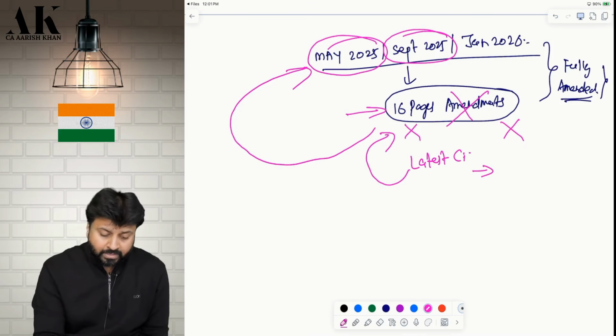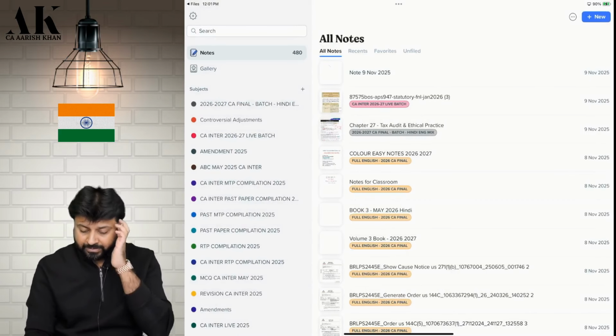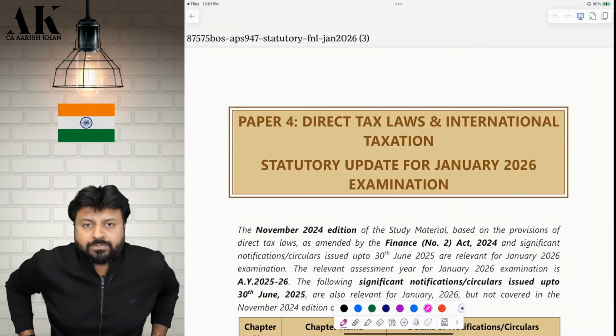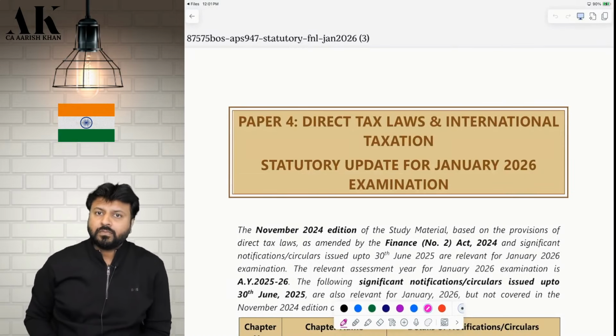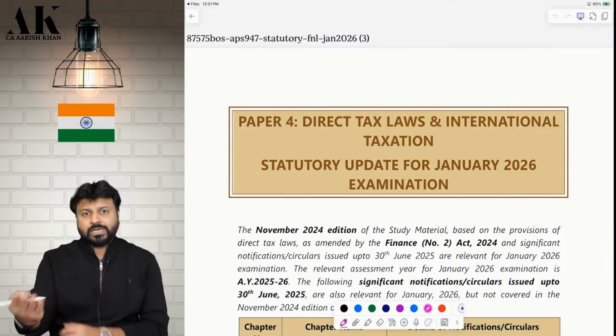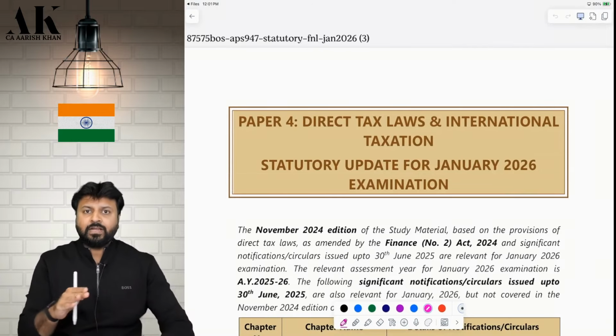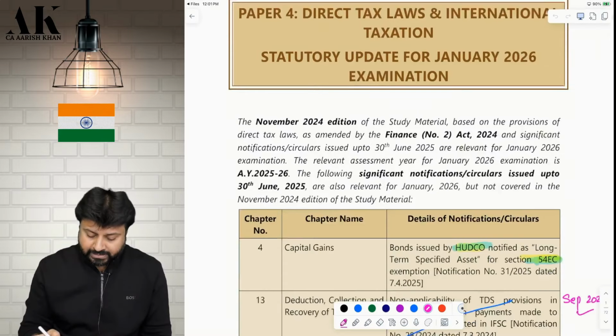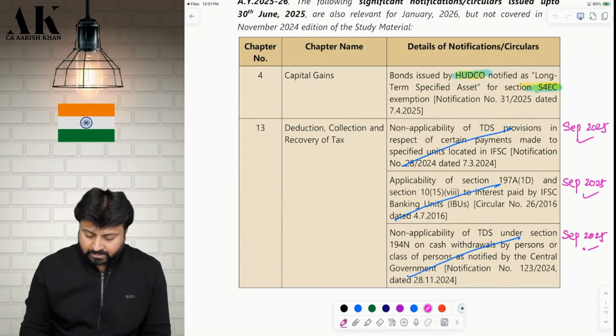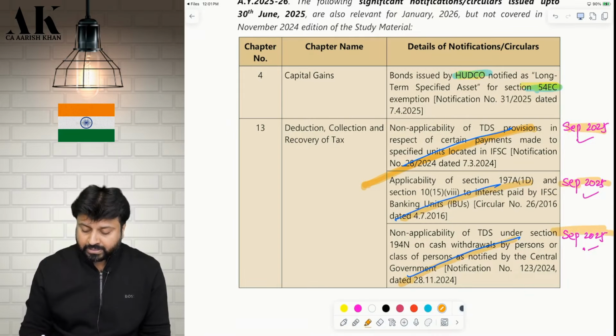Okay. So as this file contains both the amendments, which we have done in September and which we are going to do for Jan 26 also. Whatever we have done in September, I am not going to discuss. I have put a cross over here and mentioned that we have already done this in September.